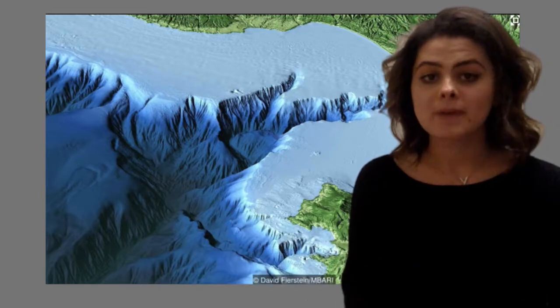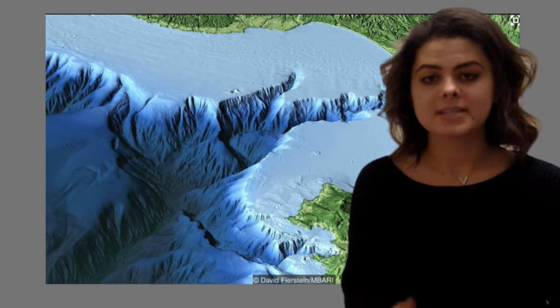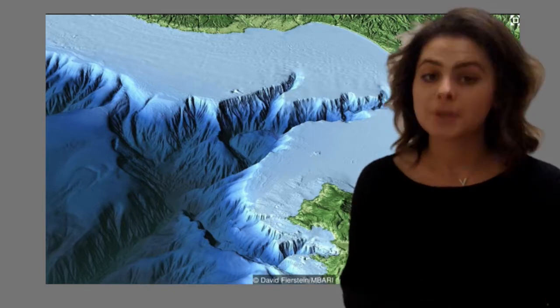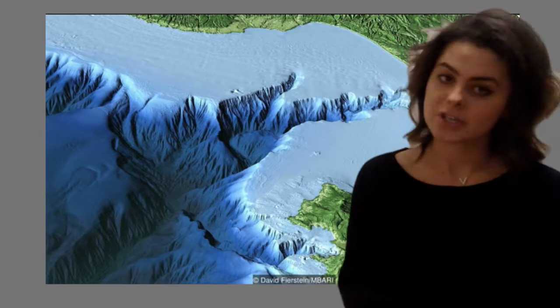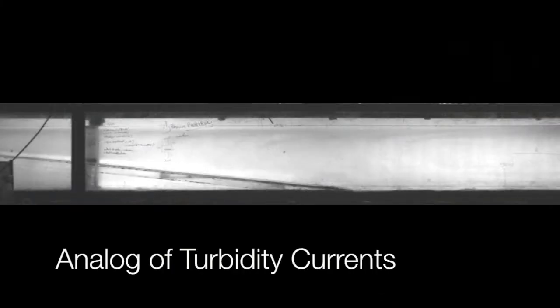These channels are bounded by levee ridges, sediment deposited along a river by overflowing water, which are created naturally from the spill of sediment down the channel. What you're looking at now is an analog model of a turbidity current. In real life, these flows have an average velocity of 2 to 4 meters per second in the upper fan and decrease to 0.5 to 1 meter per second in the lower fan, traveling over 800 kilometers past the shelf edge.